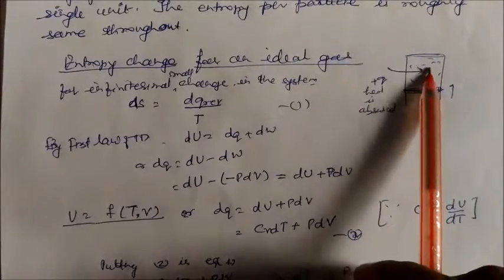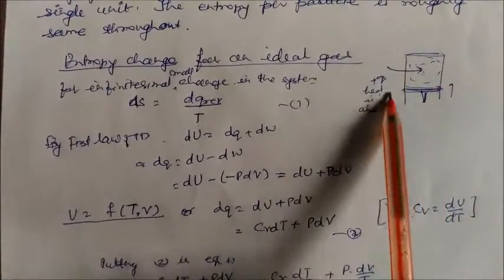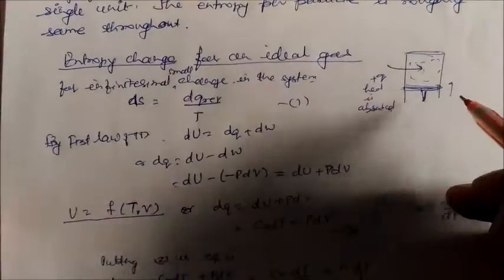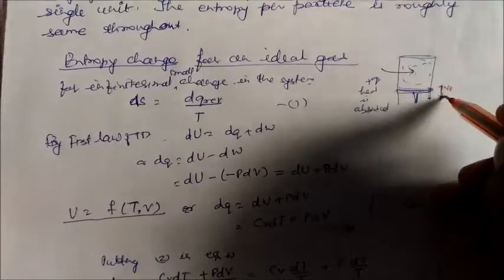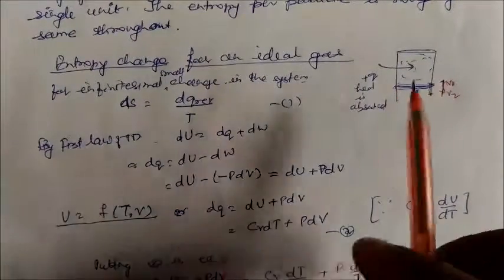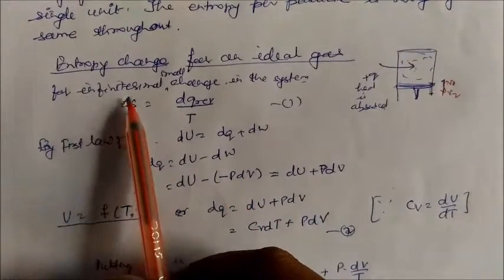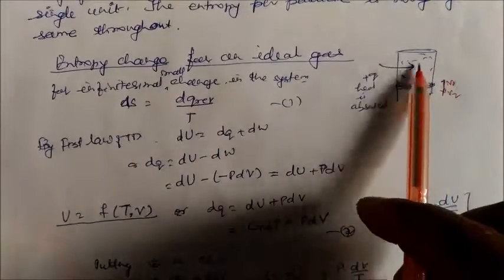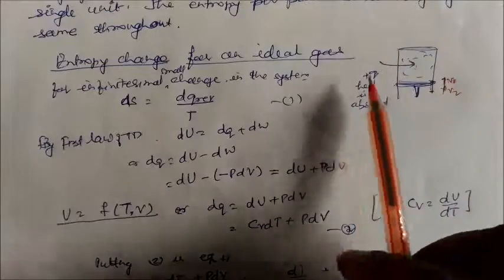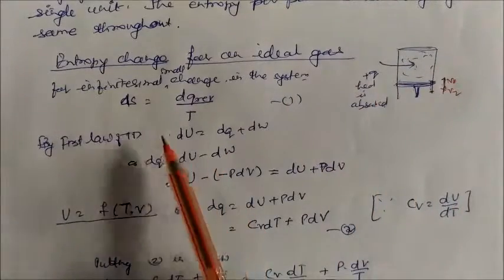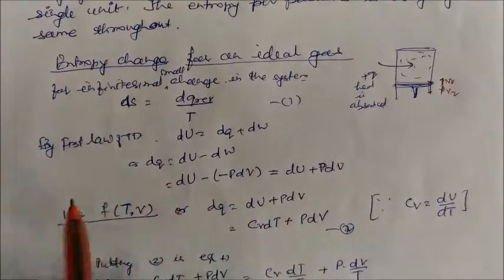When this gas is expanded after absorbing Q amount of heat, this piston will go downward from this value V1 to V2. So in this case, for an infinitesimally small change in the system, the very small entropy change in this system when absorbing this small amount of heat, we can write dS is equal